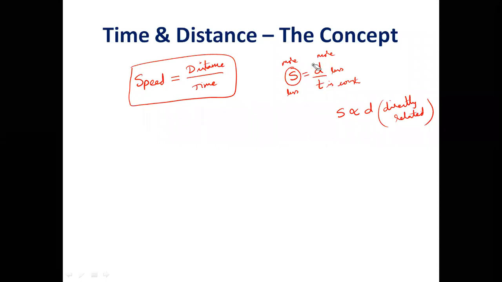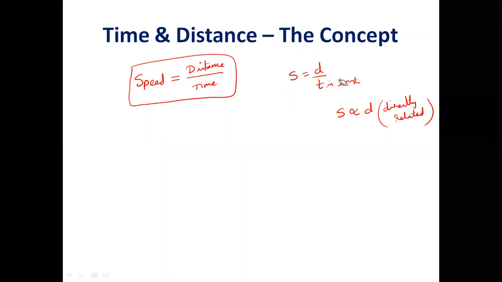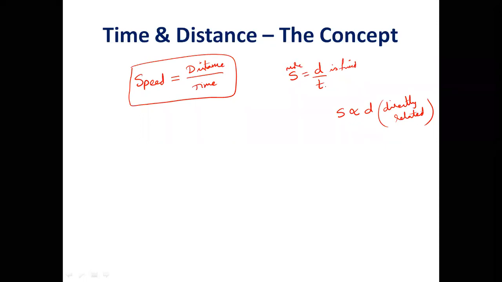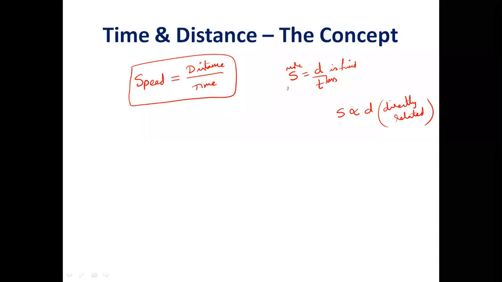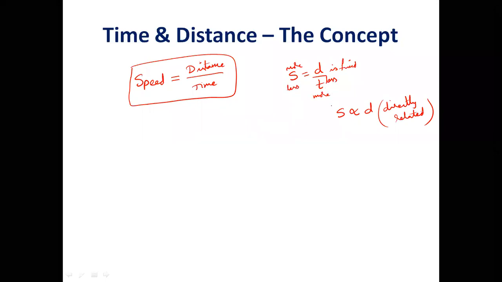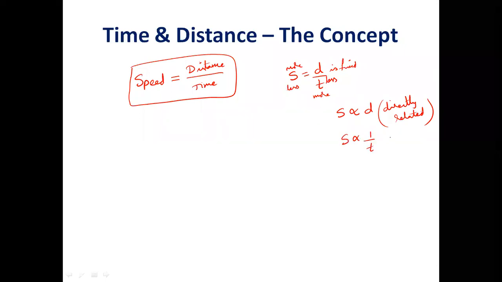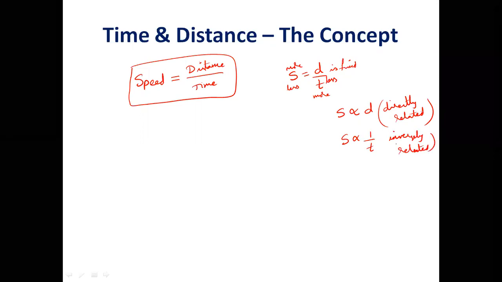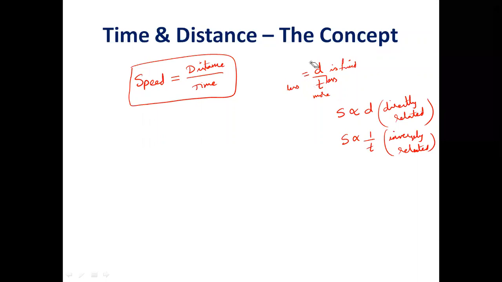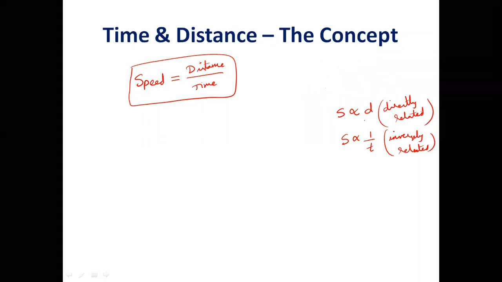In the same way, if distance is constant, fixed, and I travel with more speed, will I take less time or more time to reach the destination? Less time. So with more speed, you take less time. With less speed, you take more time to cover the distance. So I can say speed and time are inversely related to each other. Inversely related means if one increases, the other will decrease and vice versa. So that is the relation between speed and distance, and speed and time.